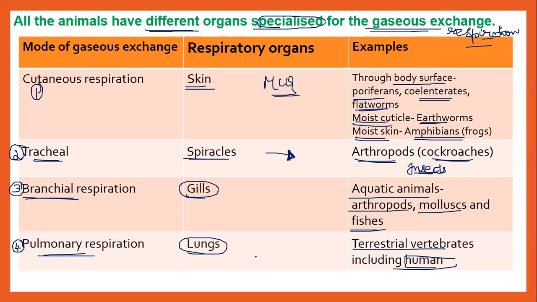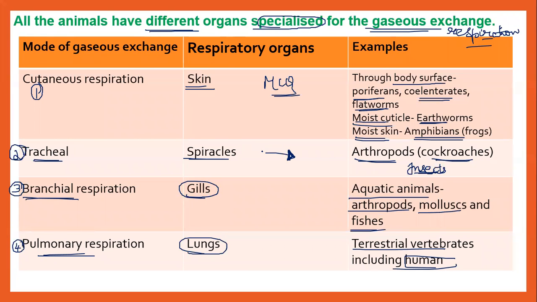Then, lungs are found in all land vertebrates. Birds, animals, mammals, etc. have vascularized bags called the lungs for respiration purposes. Is that clear? Clear, everybody?